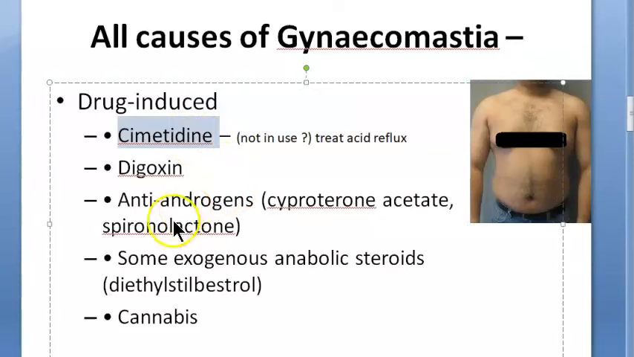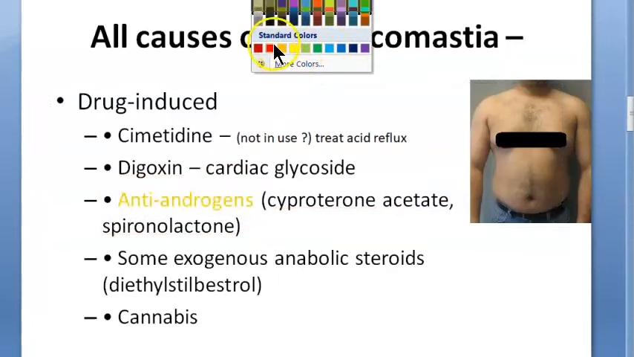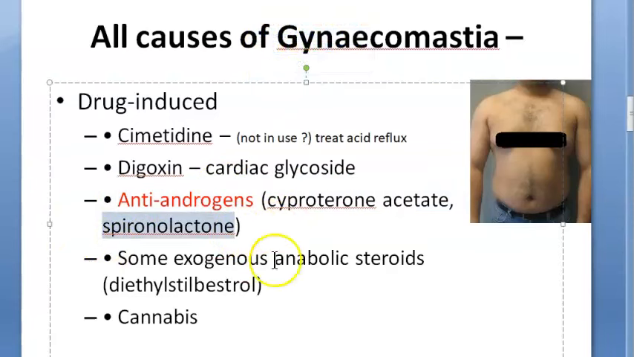So coming to the drugs which can cause it, cimetidine is used to treat acid reflux, but it doesn't look like it is in use that much. Digoxin, why would you take it? Something to do with the heart. A cardiac glycoside, they are saying it's an inotrope, it gives a positive inotropic effect. Then anti-androgens. So obviously this is so easy to understand. Who won't understand this, right? You're giving something which will stop the androgen effect, like spironolactone. This is a diuretic, isn't it?